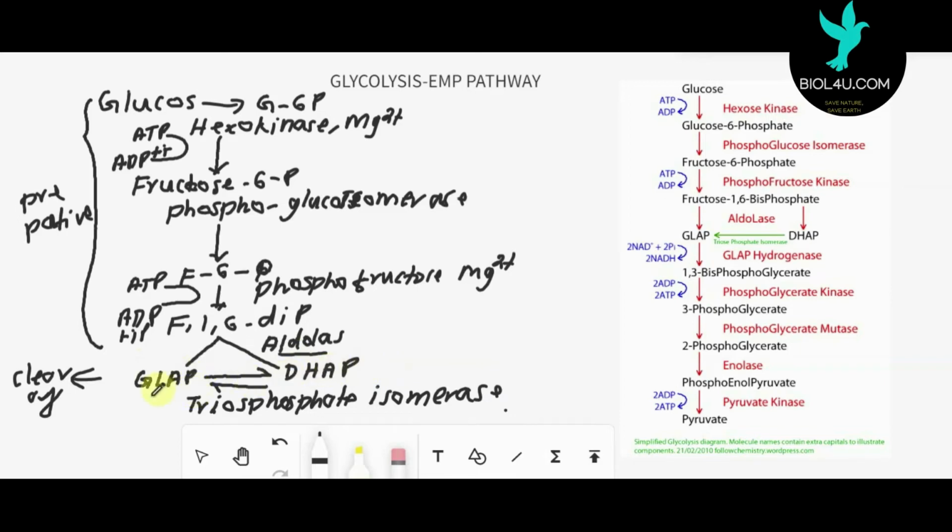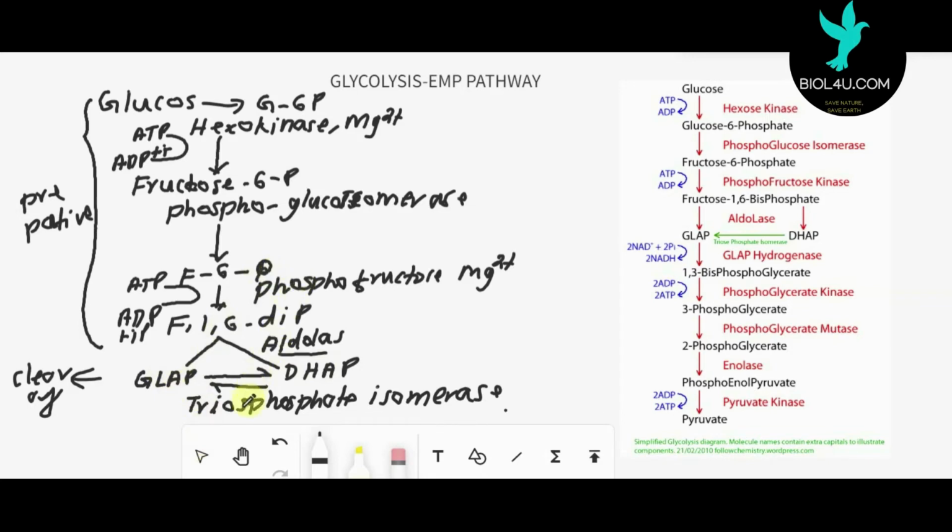Hereafter only glyceraldehyde phosphate proceeds: one glyceraldehyde phosphate enters the next stage, then dihydroxyacetone phosphate is converted into glyceraldehyde phosphate and that also comes downward. So hereafter each molecule is 2. That is the reason why glucose is converted into 2 pyruvic acid. From this point onward each molecule is doubled, because the 3-carbon compound enters the next stage. So finally we will get 2 pyruvic acid molecules.